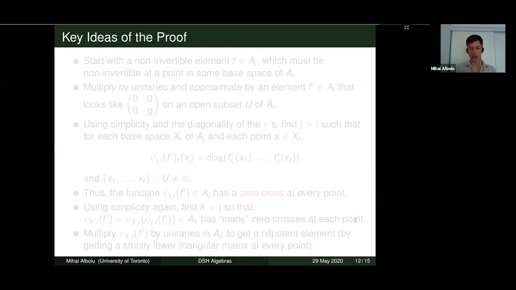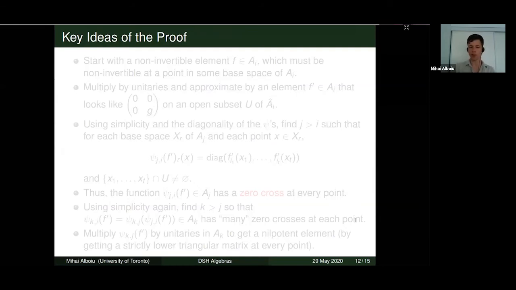And if we multiply it on the left and the right by unitaries, and then do a small approximation and multiply that approximation on the left and the right by unitaries, and we do this, say, finitely many times, if what we end up with is invertible or close to an invertible, then by unwrapping this approximation, we can conclude that the original starting non-invertible element itself is close to an invertible.